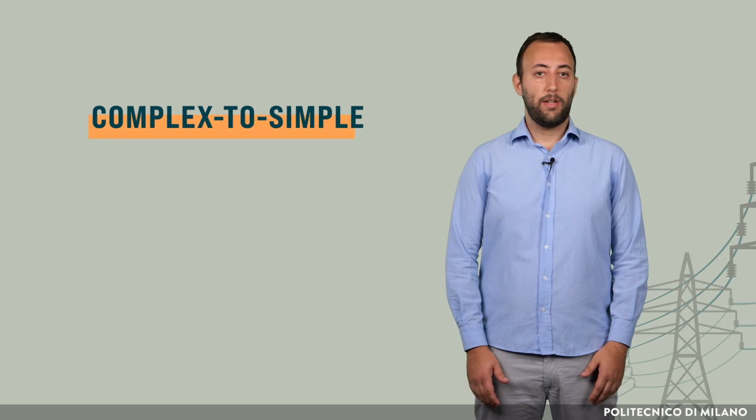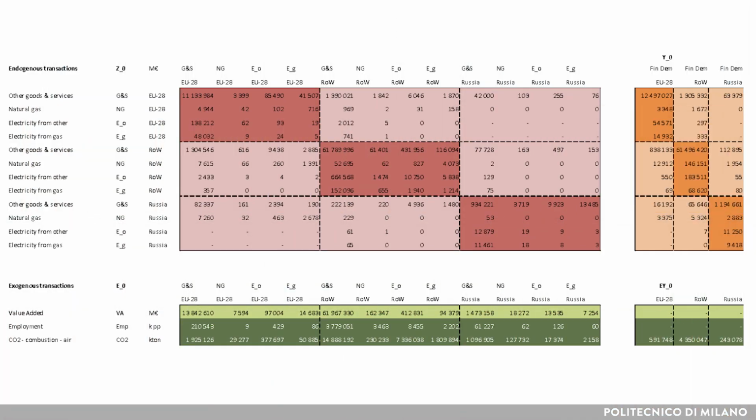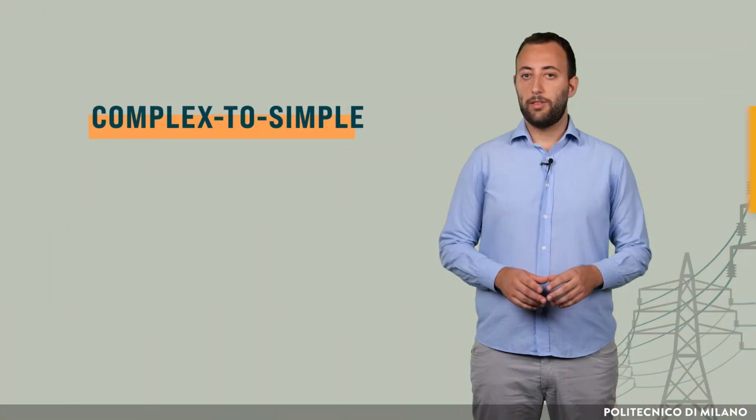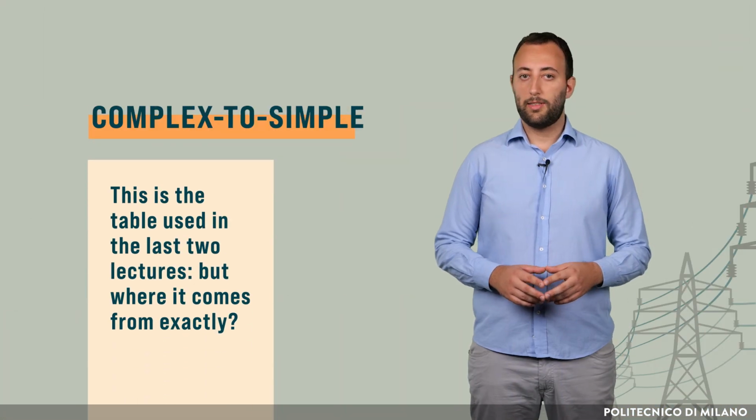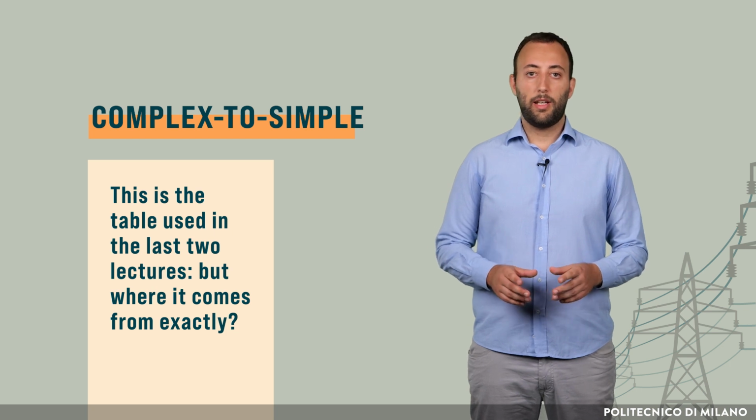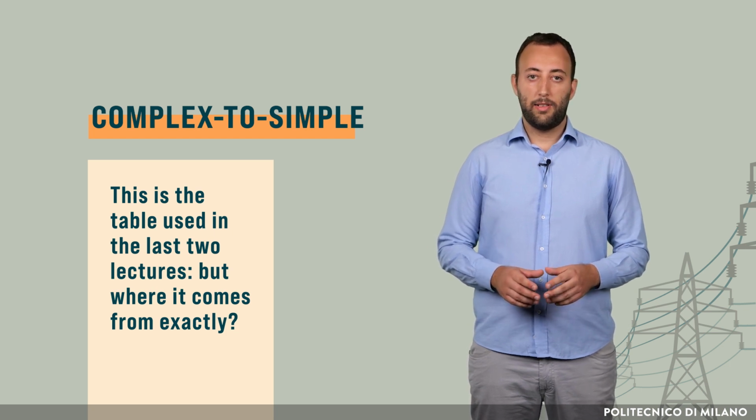Let's come back to what we have seen in the last lectures. Does this input-output table look familiar? It is the one we have adopted in the last two lectures about conceptual hands-on in Excel. But where did we take it from, and who is the data provider?